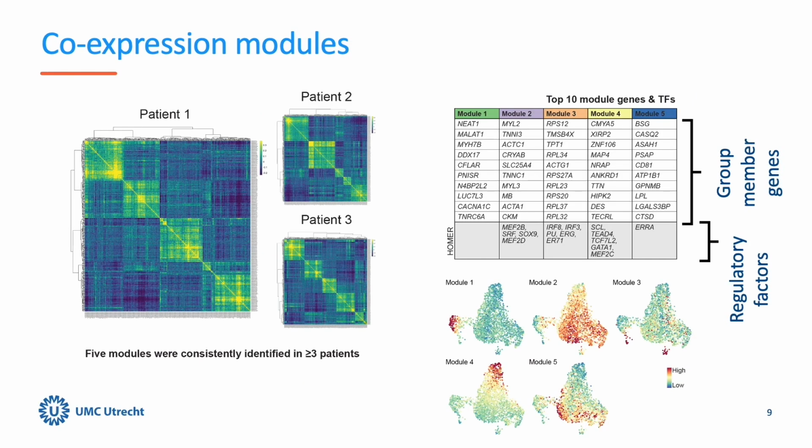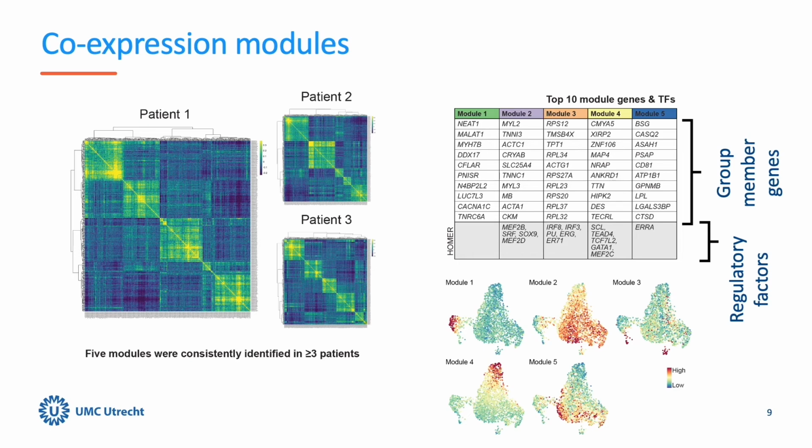Here, the correlations between virtually all genes for 3 patients are shown in a heat map. Clearly, there are groups of genes that show more correlated expression within a group of genes, compared to genes outside the group. These could be functional modules related to disease processes.